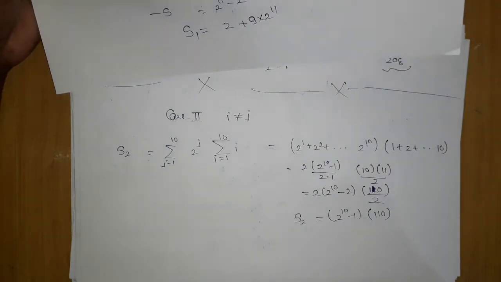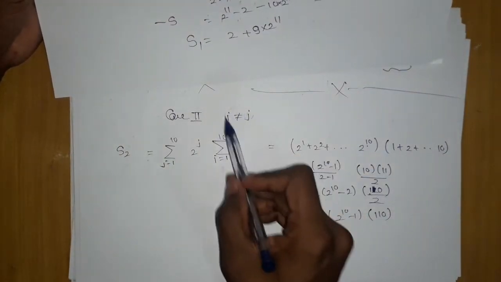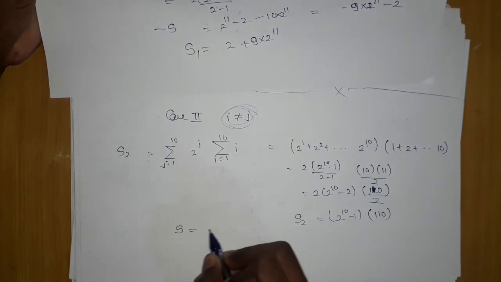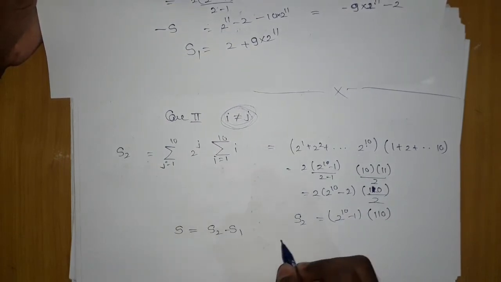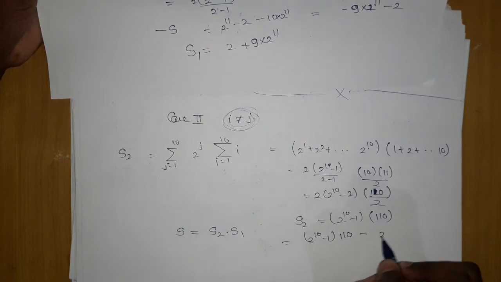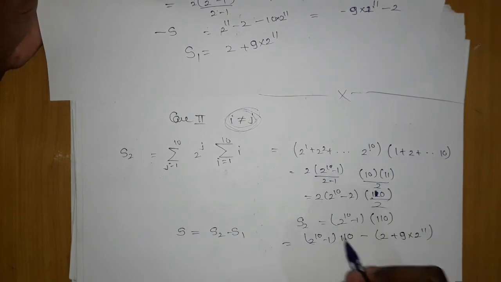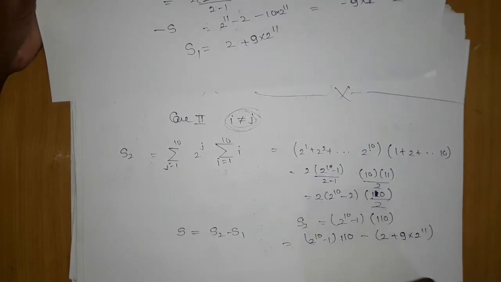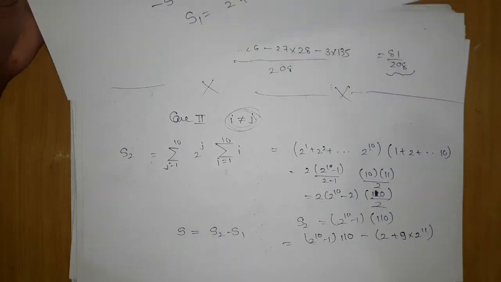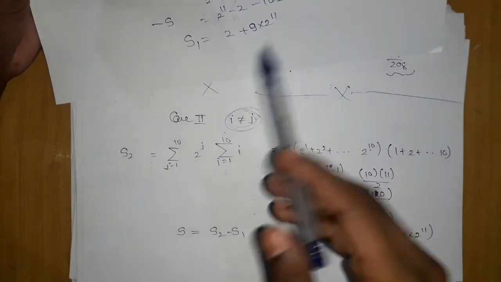We know the process of solving it further. We have told you that this possible case is the max, which will give you the maximum answer. So S will be S2 minus S1, which is 2 power 10 minus 1 into 110 minus (2 plus 9 into 2 power 11). This is just a bad calculation question, so we will leave it here. This is our answer. Hope you have understood. Just learn that this case will give you the max answer and the rest of the cases you have to subtract.